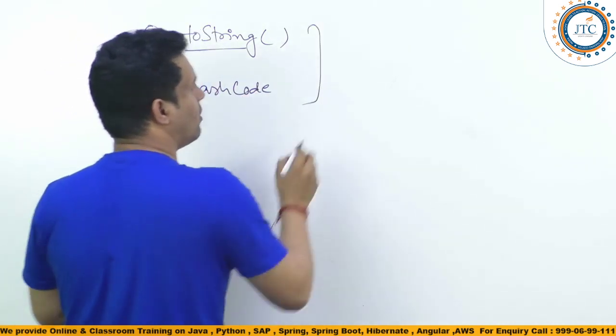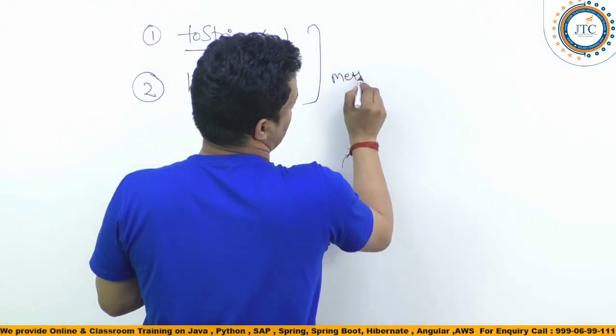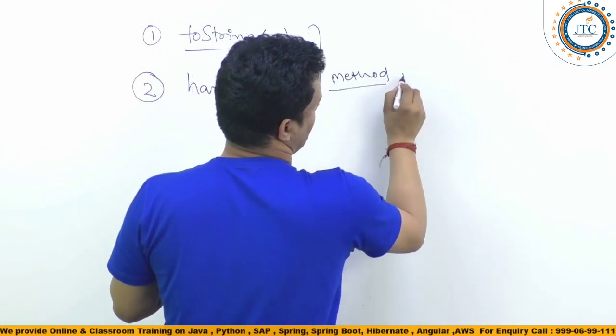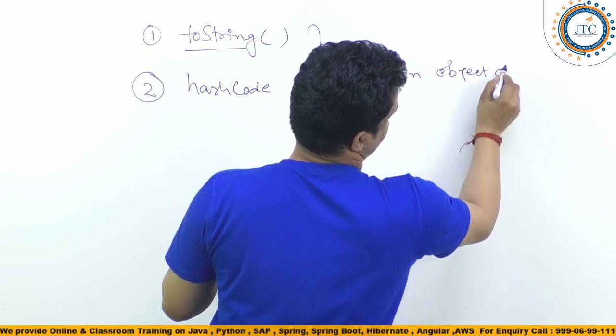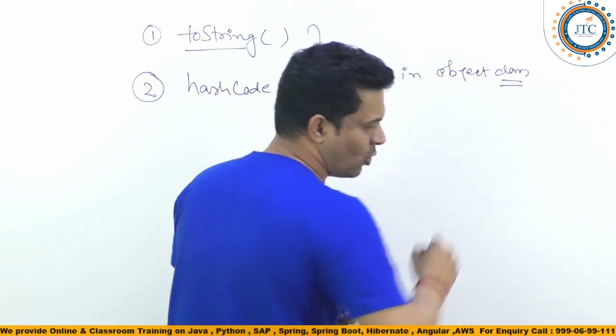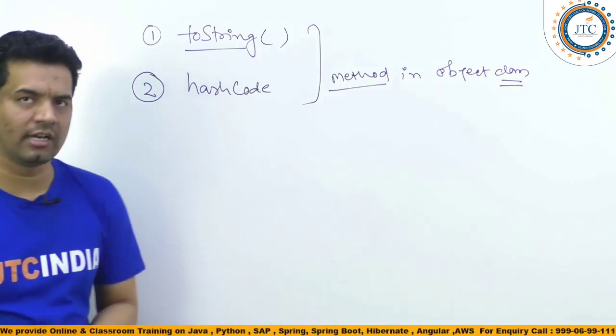These both are methods in the Object class. These both are methods inside the Object class.